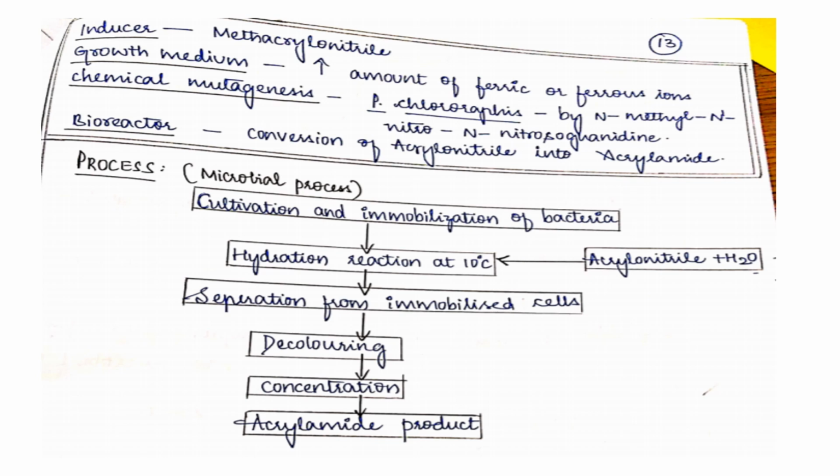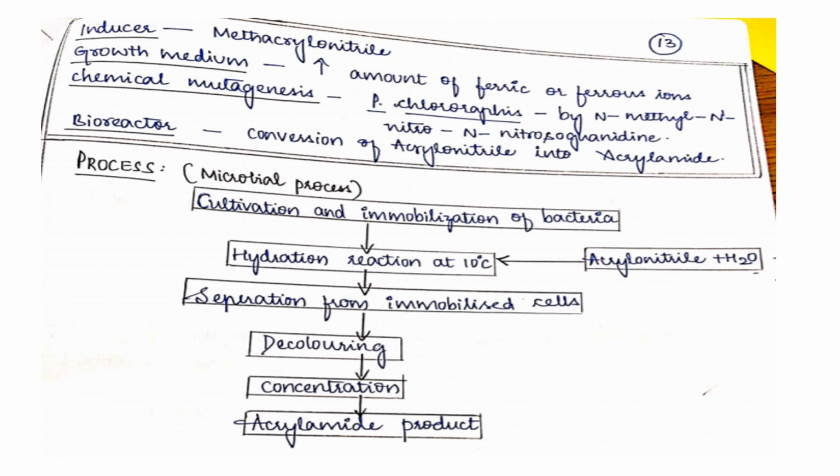And this is the flow chart you can easily write in your exam, so it will be easy. An inducer is required for any microbial production. To activate the process you require an inducer. Here we are using an inducer called methacrylonitrile, and in the growth medium we are adding more ferric and ferrous ions. Biotransformation is where the organism is mutated by chemical mutagenesis. Here they are exploiting the organism Pseudomonas chlororaphis.